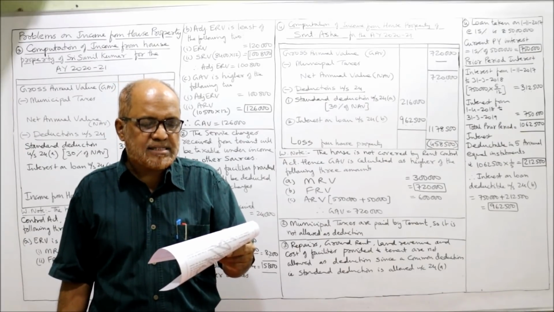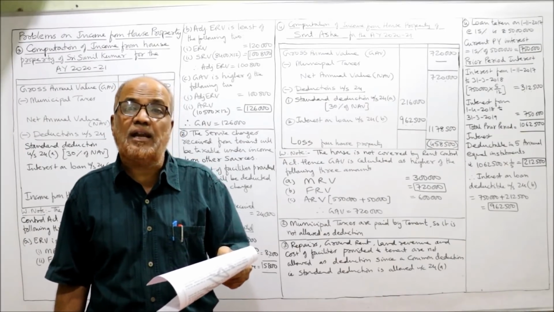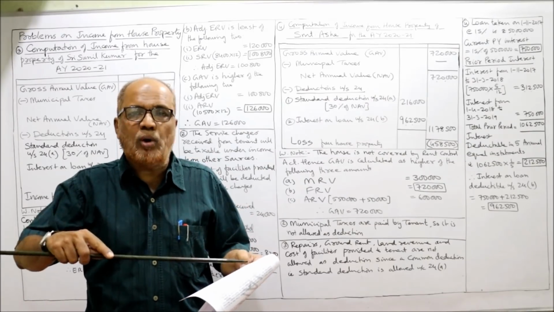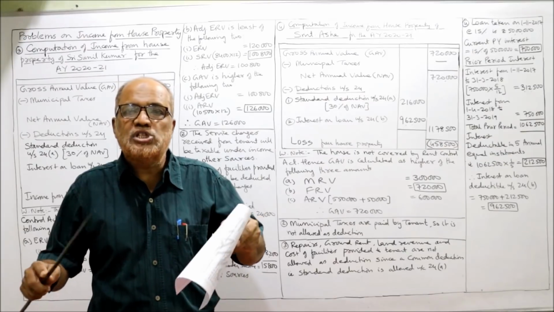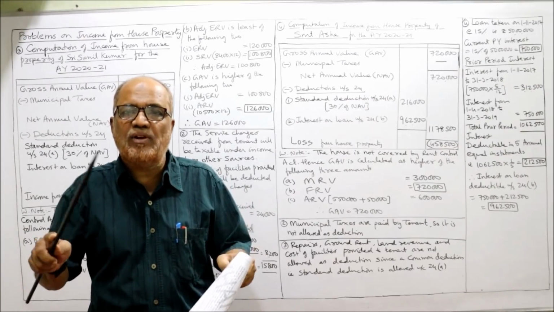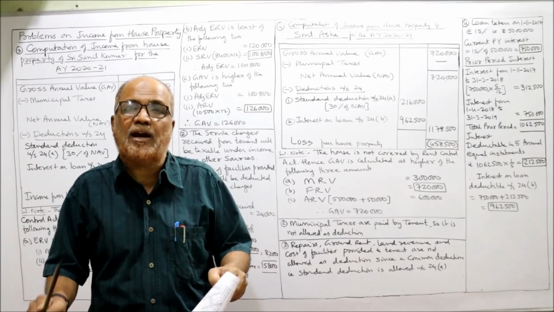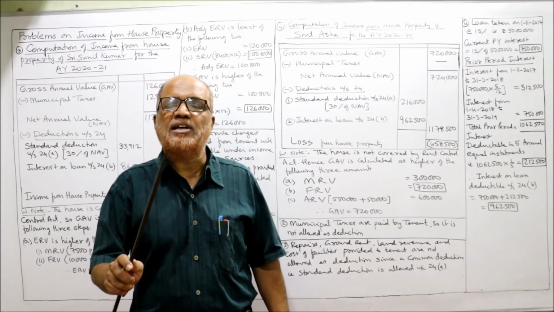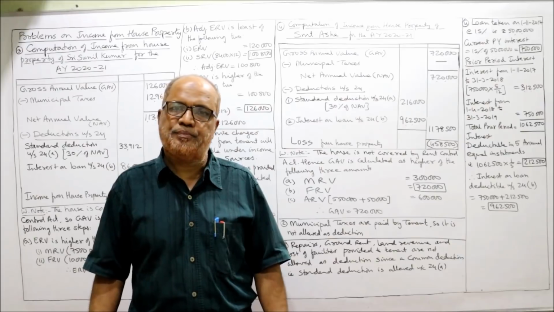Then municipal taxes and repair expense are paid by tenant. Here is a new point. There is an agreement between the owner and the tenant that municipal taxes and repair charges will be borne by the tenant according to agreement. Income Tax Act says municipal taxes will not be allowed as deduction.